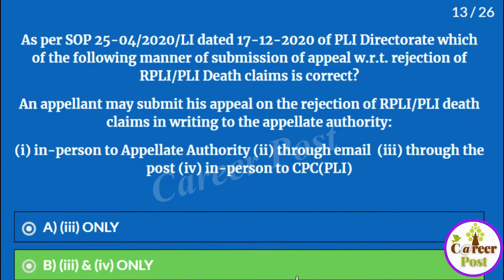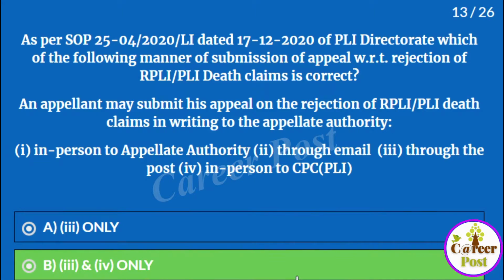Okay, here is a lengthy question, let us see. As per SOP 25/4/20 LI dated 17/12/2020 of PLI Directorate, the PLI Directorate has released one SOP. Which of the following manners of submission of appeal with reference to rejection of RPLI PLI death claims is correct? In the given SOP, PLI Directorate has laid down the procedure for claims and, if rejected, to whom the claimant can appeal and within what time the appellate authority has to decide such a case. We have seen this in the previous question. All these guidelines were laid down in that SOP.